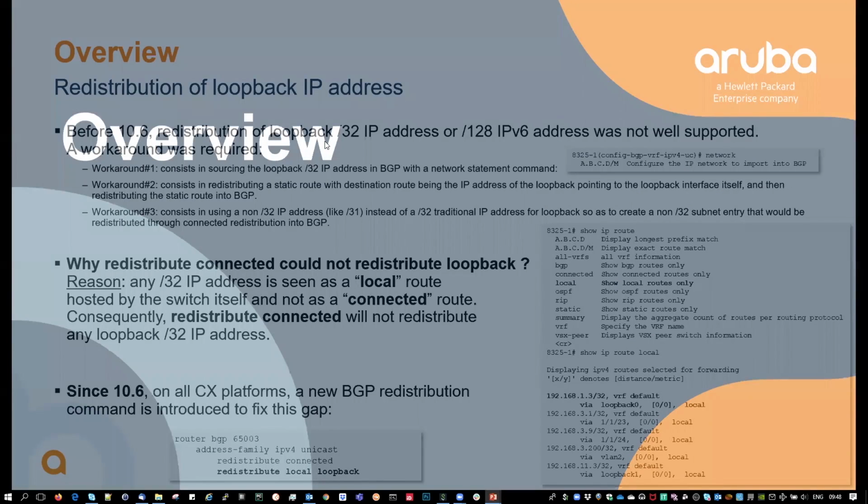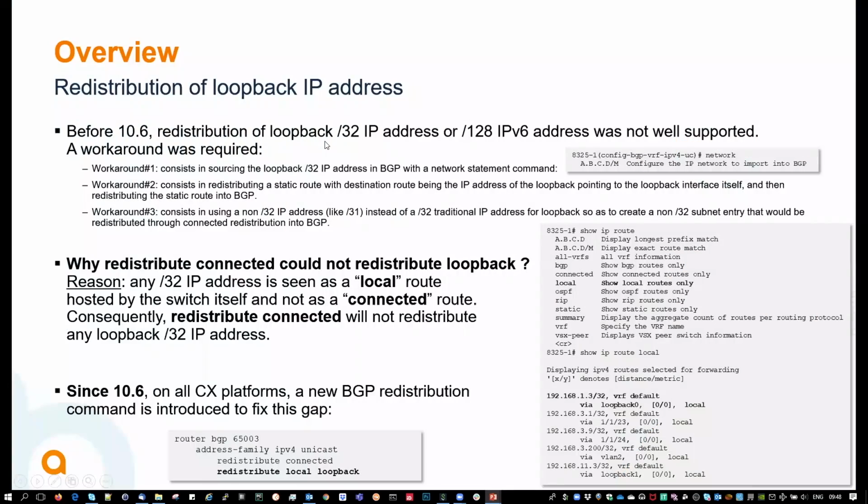Before 10.6, redistribution of loopback was not very well supported. You had to put in place some workarounds, like putting a network statement to originate the /32 in BGP, or redistribute a static pointing for that /32, that static pointing to the loopback interface, and then you would redistribute the static into the BGP, or using a non-/32 IP address, so that you have actually a connected subnet that you might redistribute into the connected. So that was not very clean.